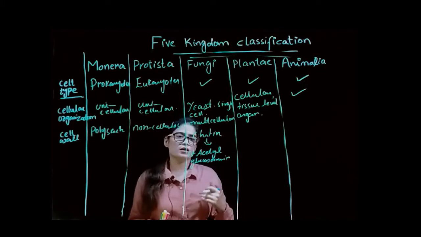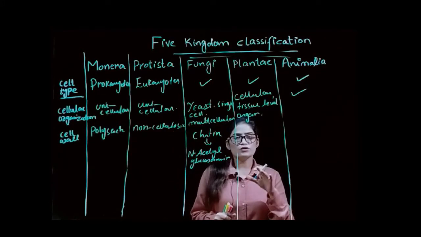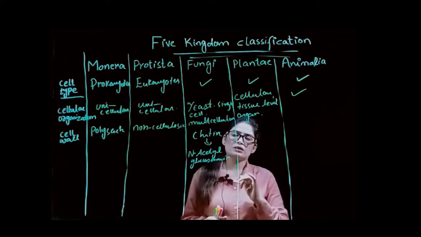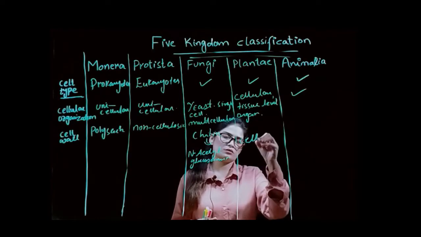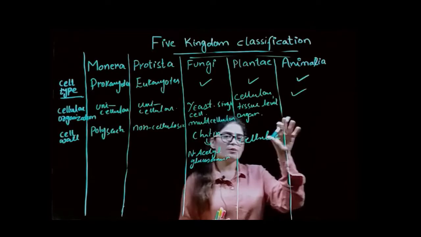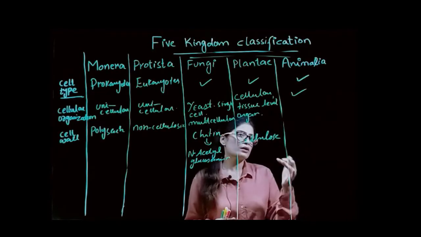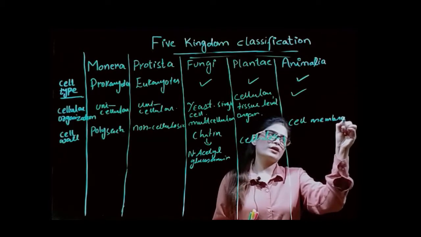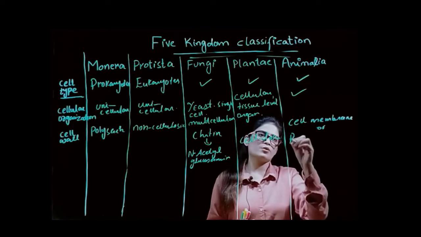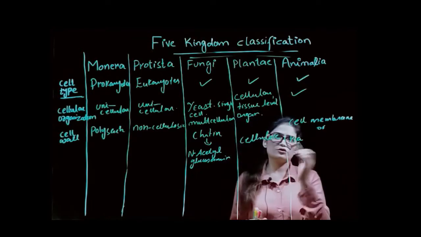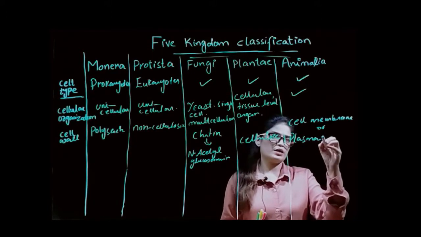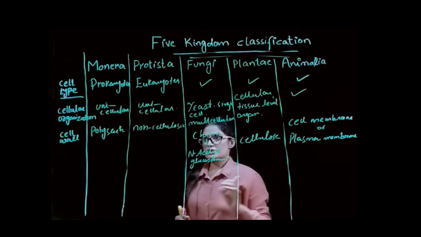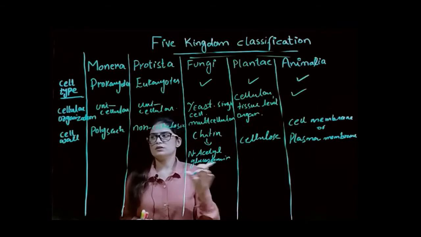So the next one, Plantae. As we know, all the trees are present in kingdom Plantae, so their cell wall consists of cellulose. And in kingdom Animalia, they do not have a cell wall; they have a cell membrane, or let's say plasma membrane. Animals and humans do not have a cell wall. So this is the differentiation among all living organisms according to the cell wall.